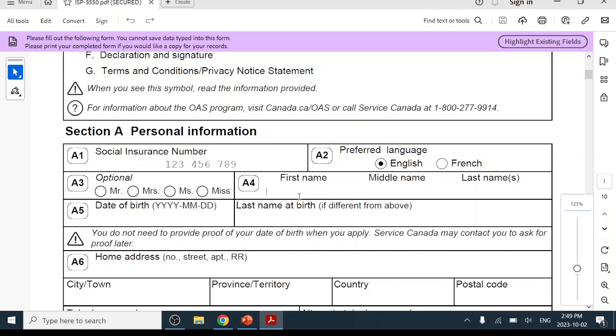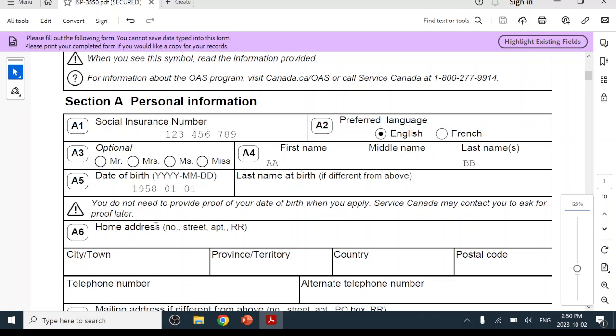First name, let's say AA. Last name, baby. Date of birth, let's say 1958, January 1st. And the last name at birth, if it's different, then put it here. But if it is not different, just leave it blank.